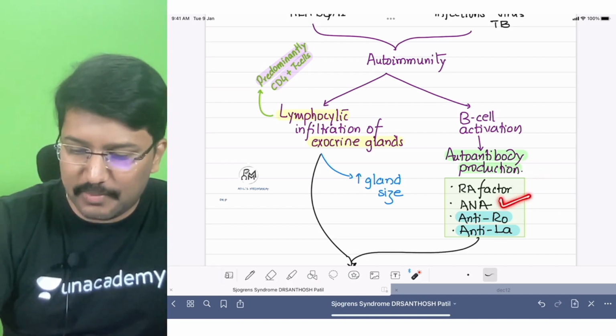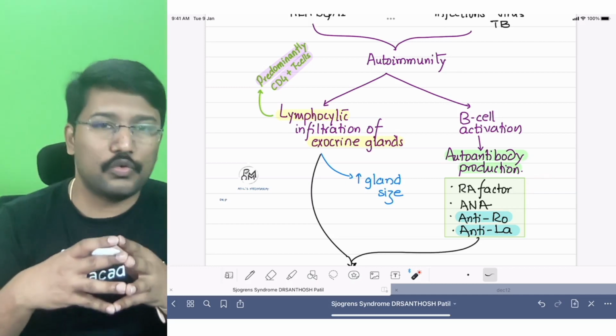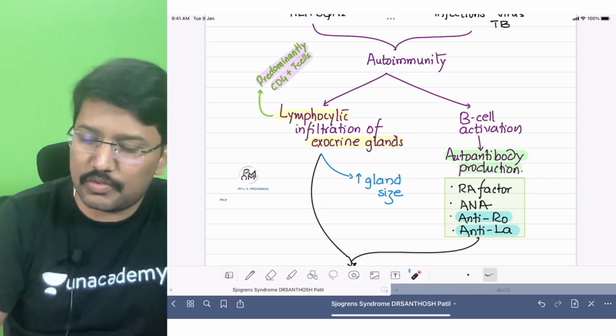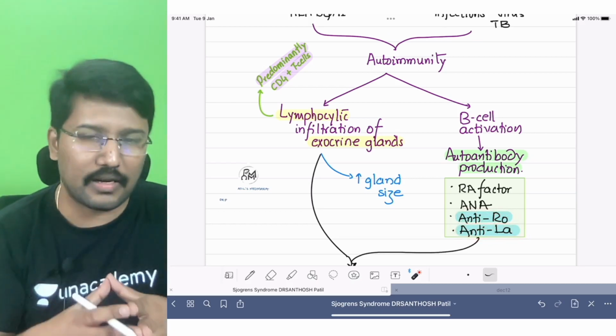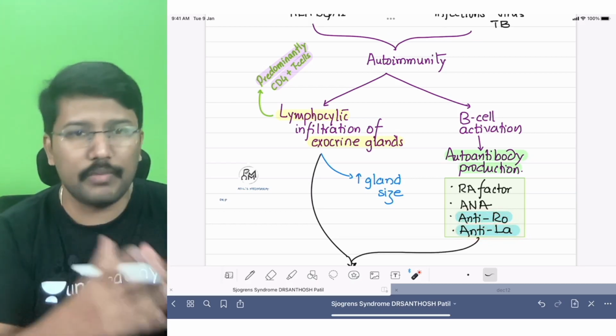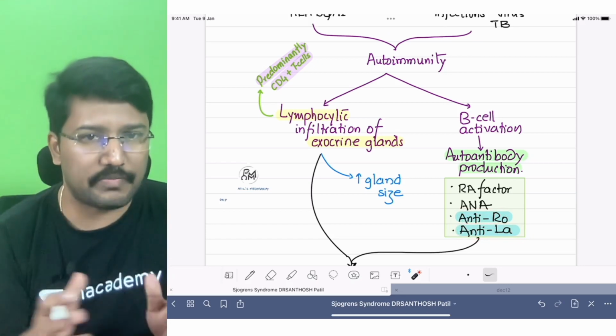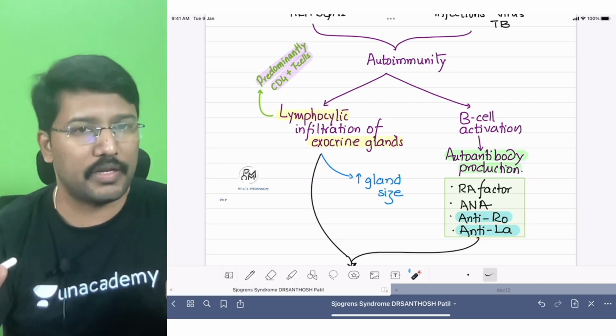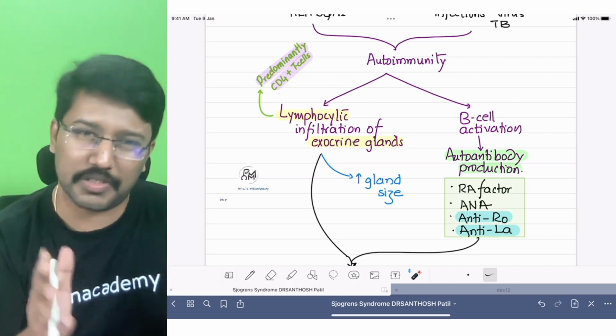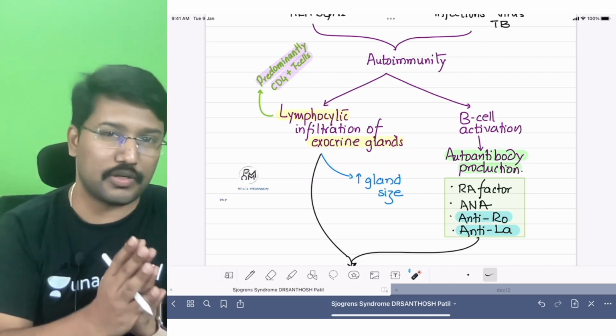Some patients may have ANA positivity, and there are two particular antibodies that we should remember. Those are anti-Ro and anti-La antibodies. Anti-Ro and anti-La antibodies are relatively more specific, but they are not very, very specific for Sjogren syndrome, because they can also be expressed in the absence of Sjogren syndrome manifestations in SLE and rheumatoid arthritis patients and other autoimmune as well as rheumatoid disorders.